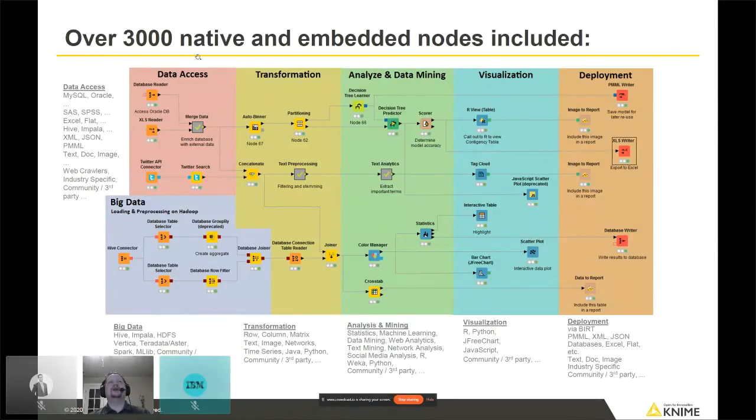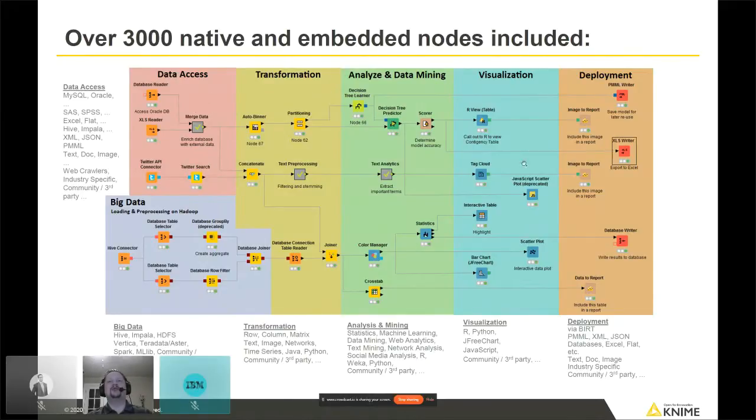This has over 3,000 native and embedded nodes included, which seems to me a little intimidating. If you've never used KNIME before, you may see that number and think, how in the world can I learn 3,000 nodes? That's ridiculous. And what I would say to you is, don't worry about that. You can be very effective using KNIME using a very small subset of those nodes that are particular to the task that you're trying to do. You may only need to know 15 or 20 different nodes, for example. I certainly don't know all 3,000 myself, not even close.